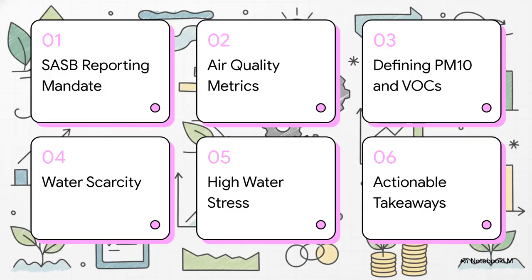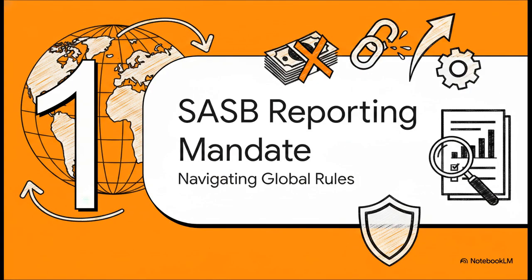Think of this as your syllabus for cutting through the regulatory density. We've got a highly structured guide for you today. First, the SASB reporting mandate. Then, tracking air quality metrics, defining PM10 and VOCs, navigating water scarcity, high baseline water stress, and we'll wrap up with actionable takeaways. Let's kick things off with Section 1, the SASB reporting mandate, navigating the global standard.